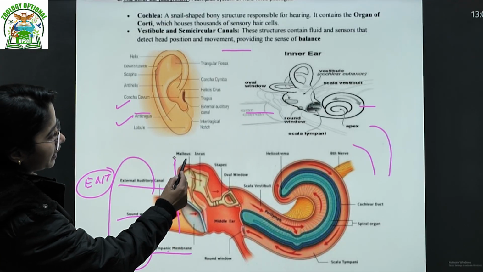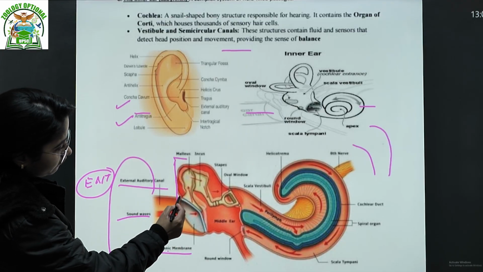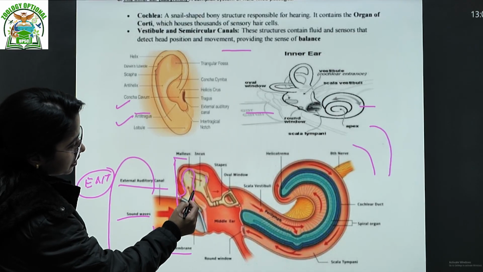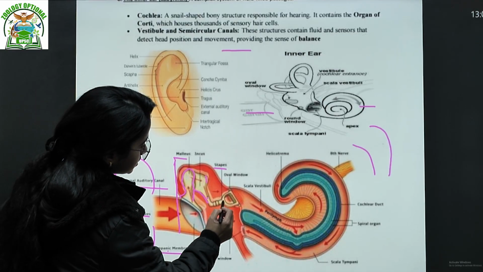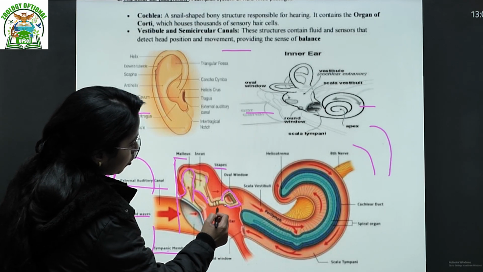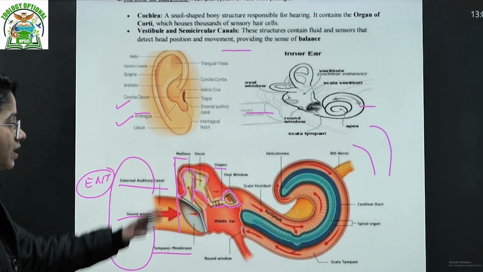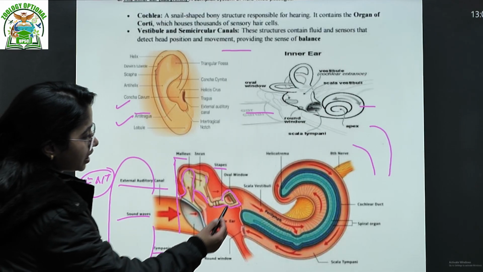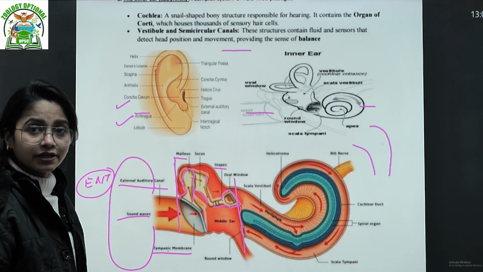What is in the middle ear? Malleus. This is the malleus. If you can see, this is the structure of the malleus. This is the incus, and that is the stapes, the shortest bone in your whole body. That's how the middle ear ends, and from here the inner ear starts, okay?